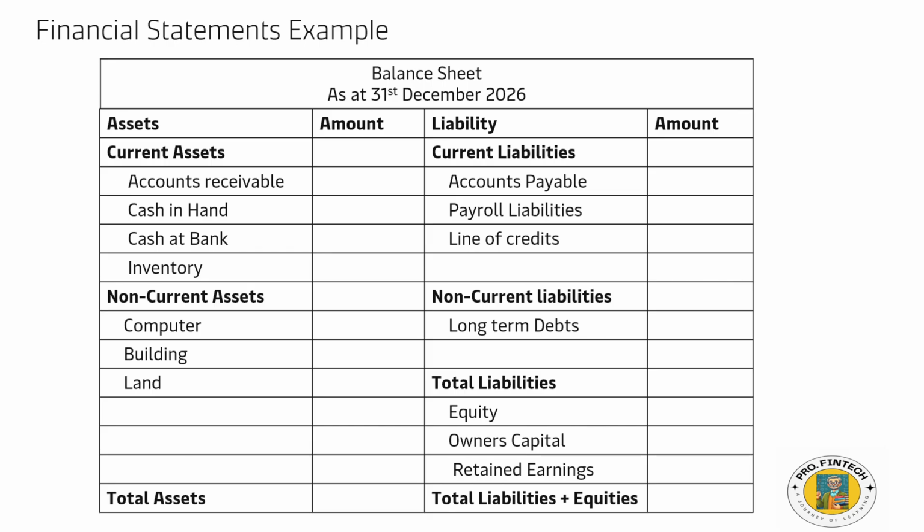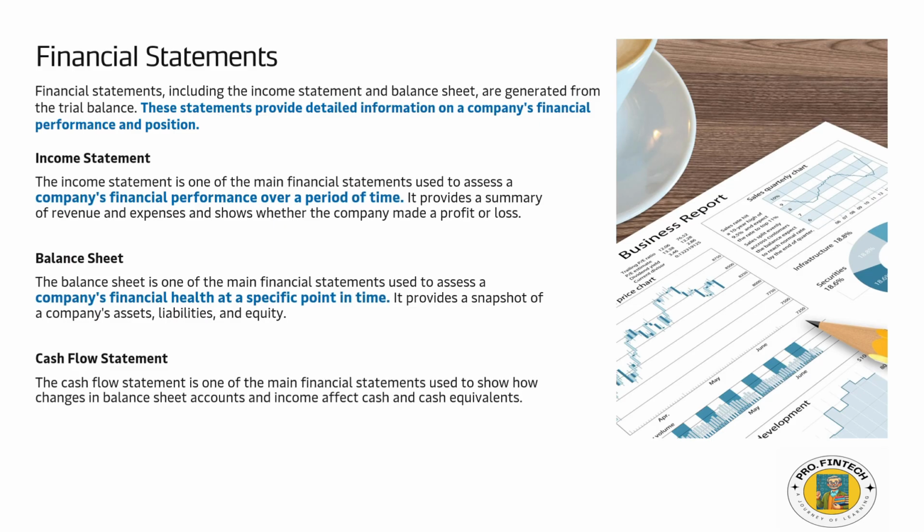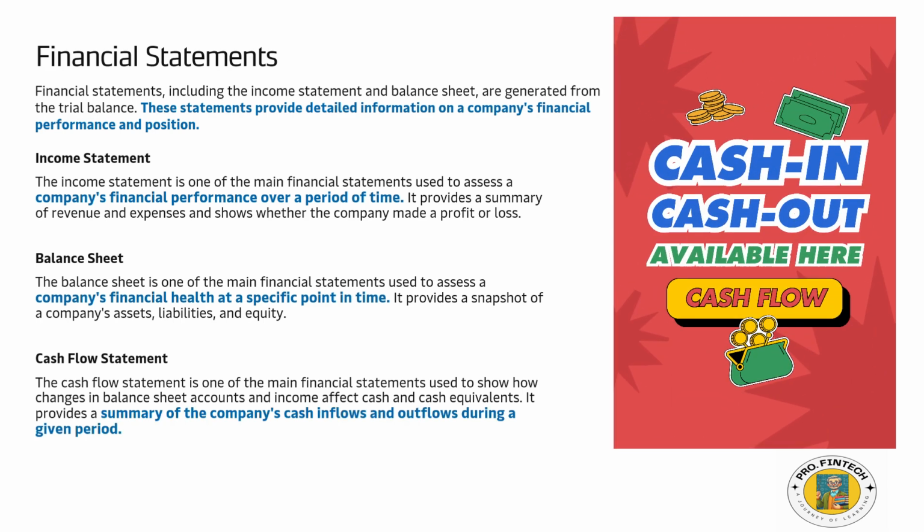So let's move on to the next topic of a financial statement, that is the cash flow statement. The cash flow statement is one of the main financial statements used to show how changes in balance sheet accounts and income affect cash and cash equivalents. It provides a summary of the company's cash inflows and outflows during a given period of time.